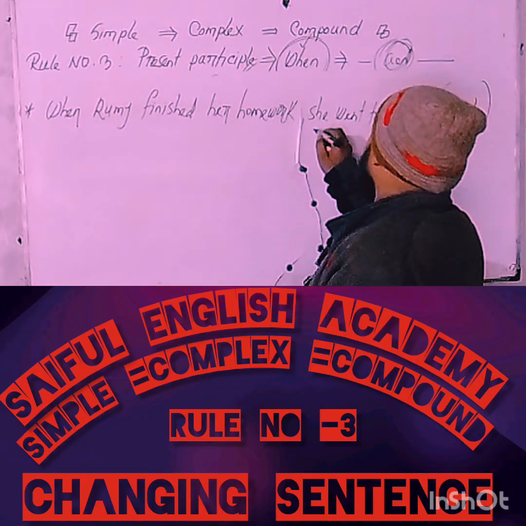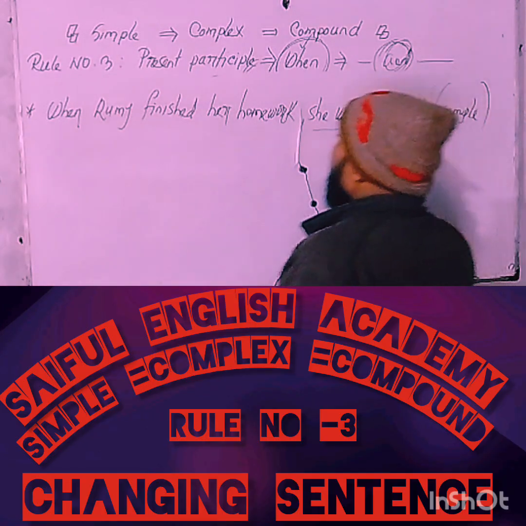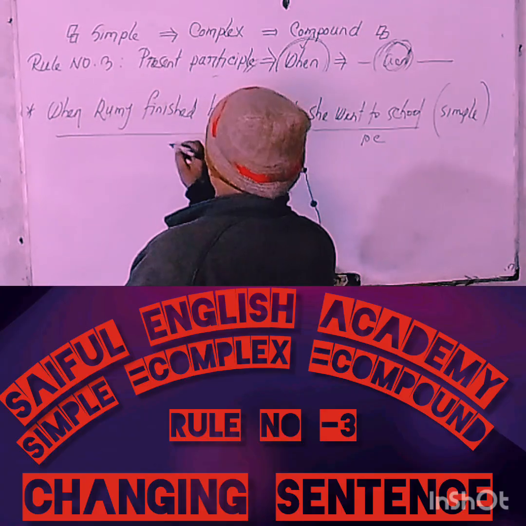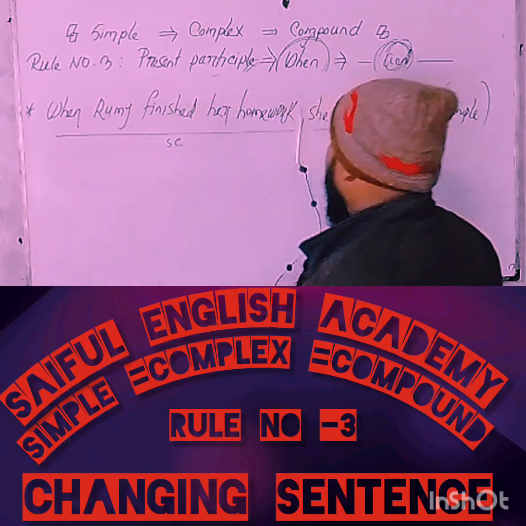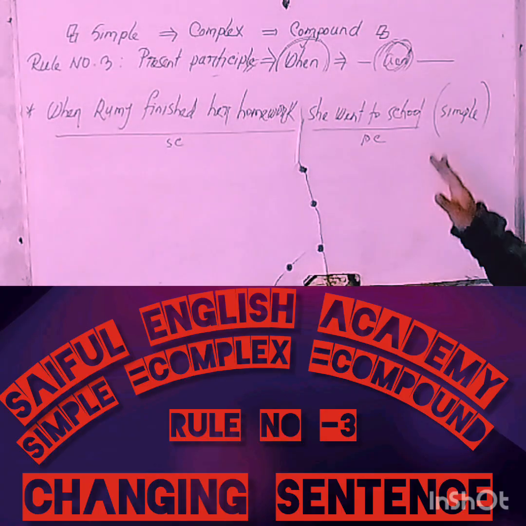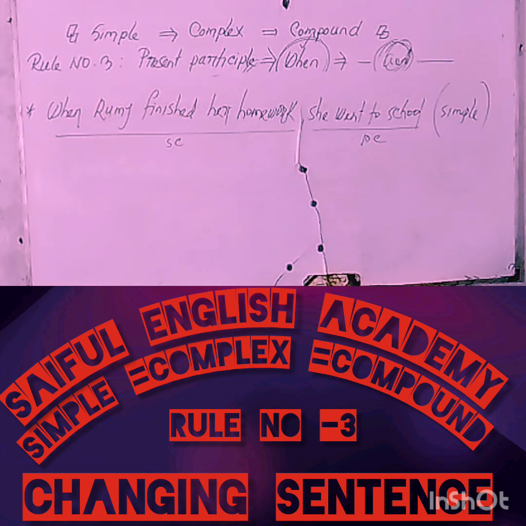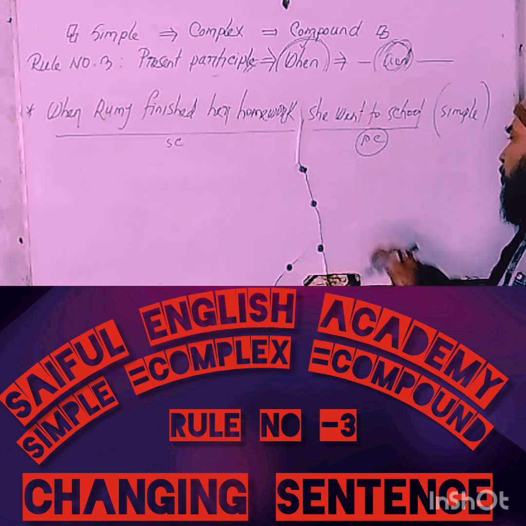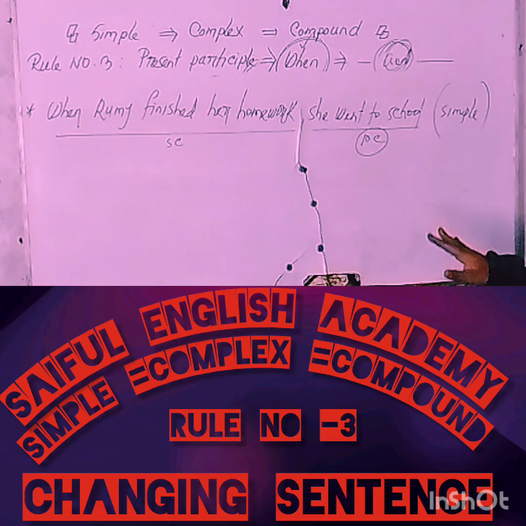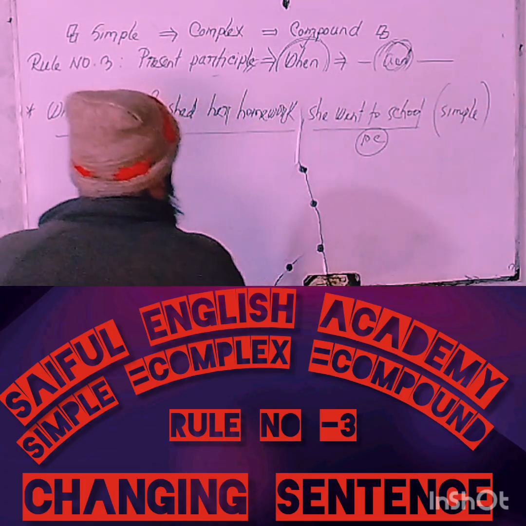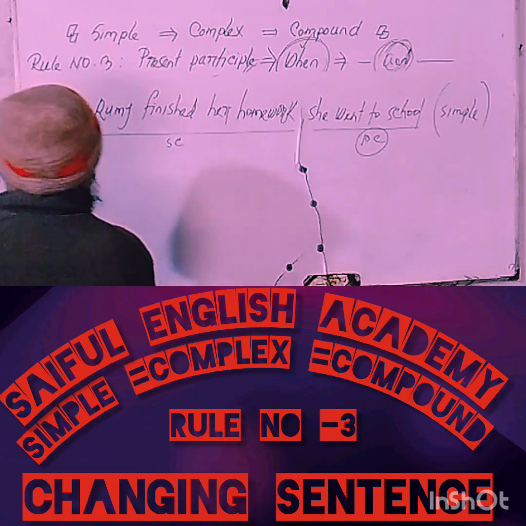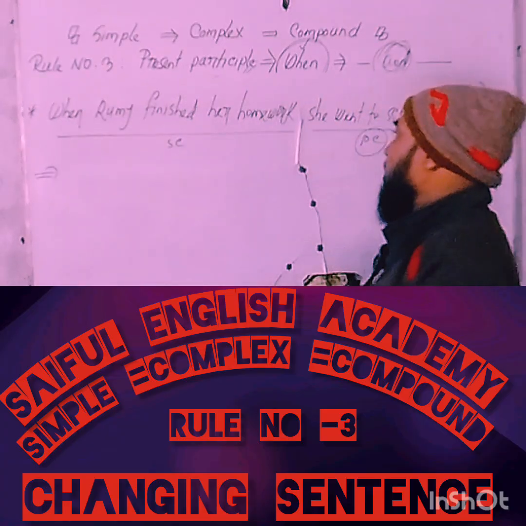Already, this sentence has a principal clause and a subordinate clause, and at the time of changing it into a simple sentence, you should not change the principal clause. You should change the subordinate clause into a phrase.